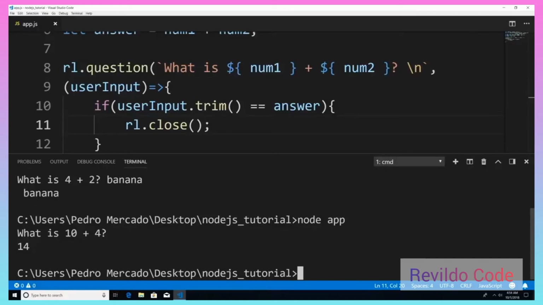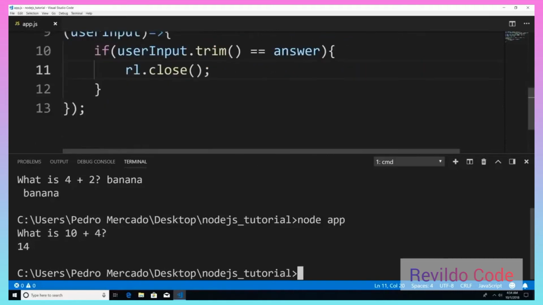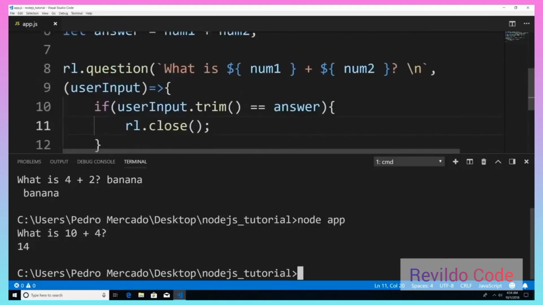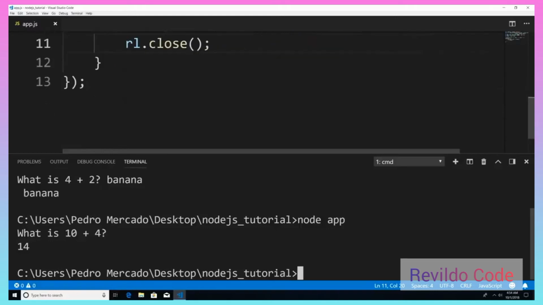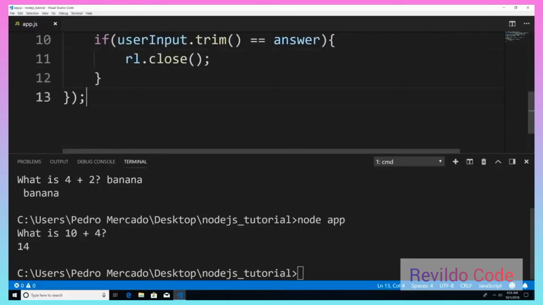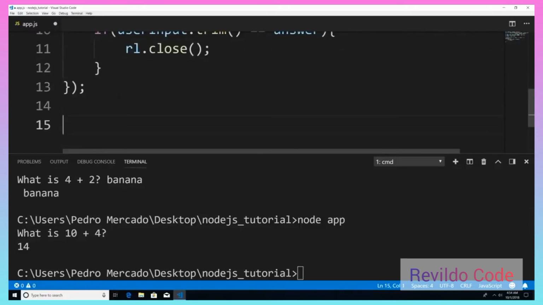Now what I want to do is add a listener to the close event. The readline interface is an instance of the EventEmitter class. So what we can do is scroll down here and add it towards the end.